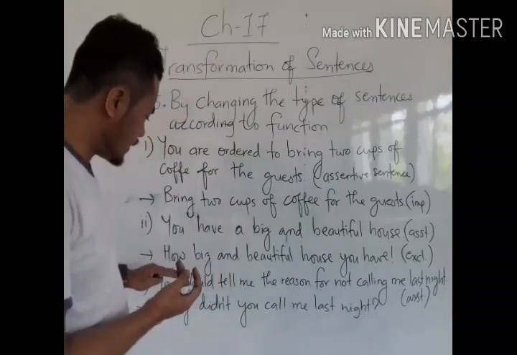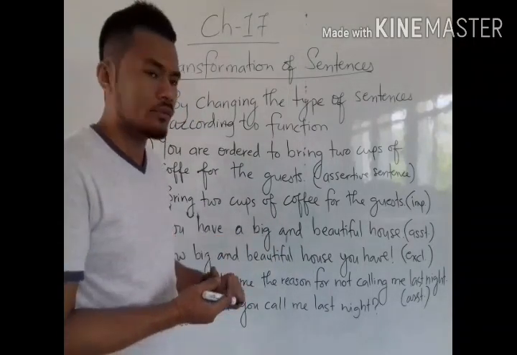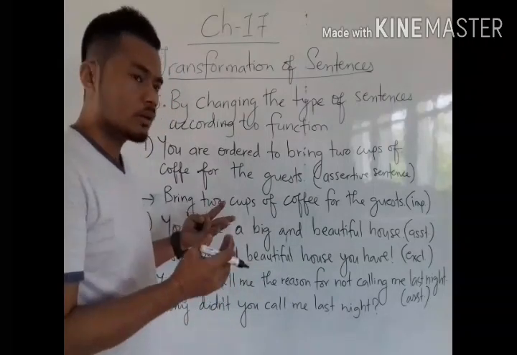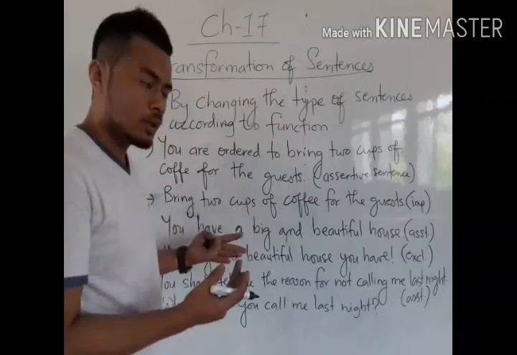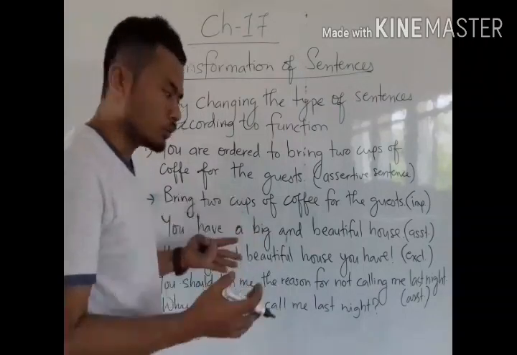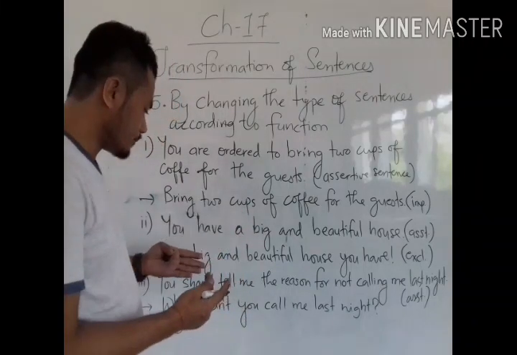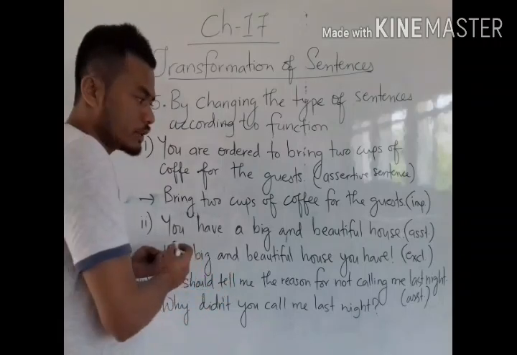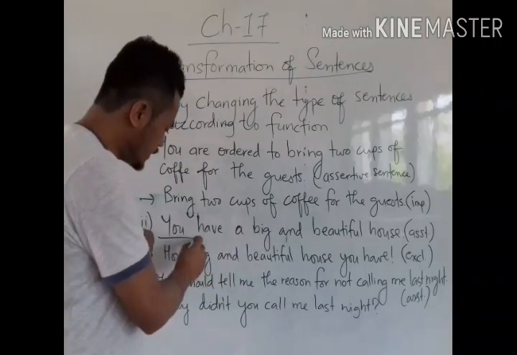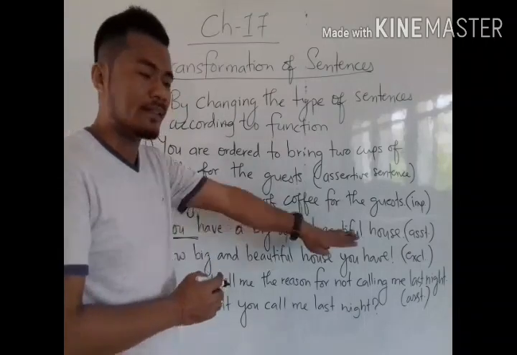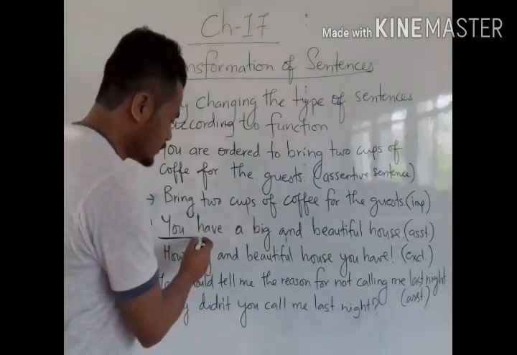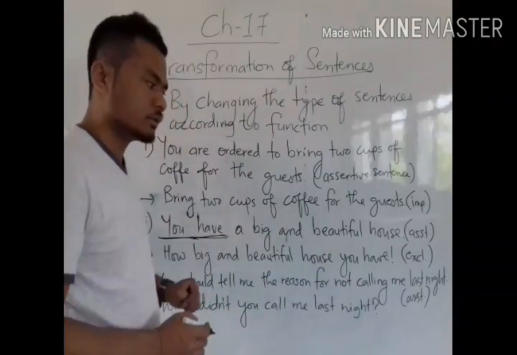So for example, we have here, you have a big and beautiful house. How? What type of house? See, how tells us about the how of the house. If you read this assertive sentence, here you is the subject. So now we have to use this subject at the end, followed by the verb. The verb is also here.